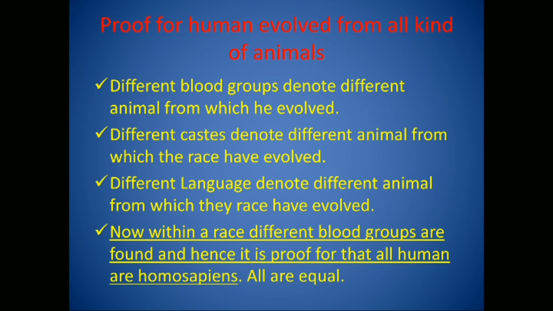Different languages denote different animals from which a race has evolved. Now within a race different blood groups are found, and hence it is proof that all humans are Homo sapiens. Hence all humans are equal.